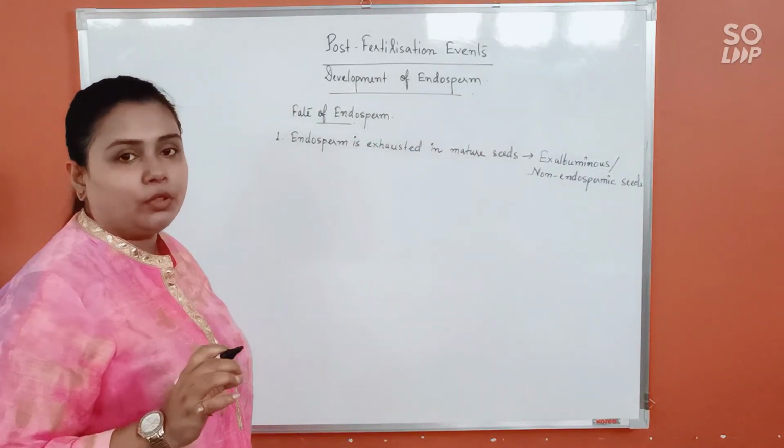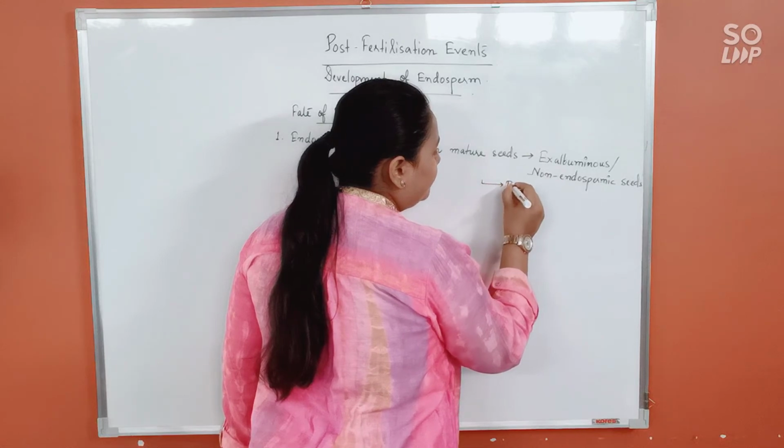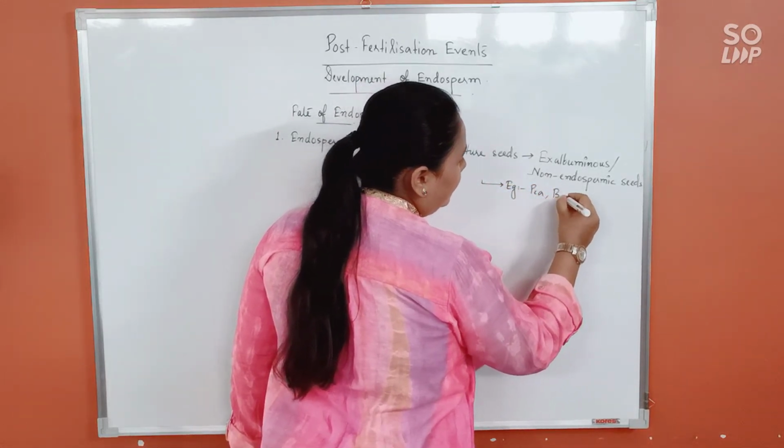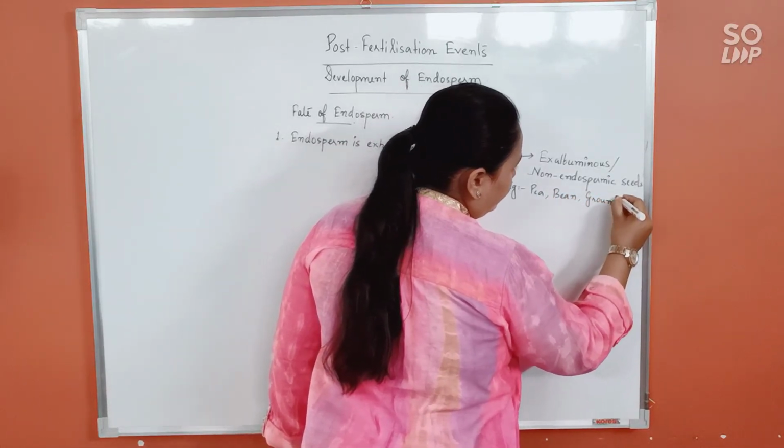Alright, this is a very important fact that you must know. Examples will be pea, bean, groundnut, etc.